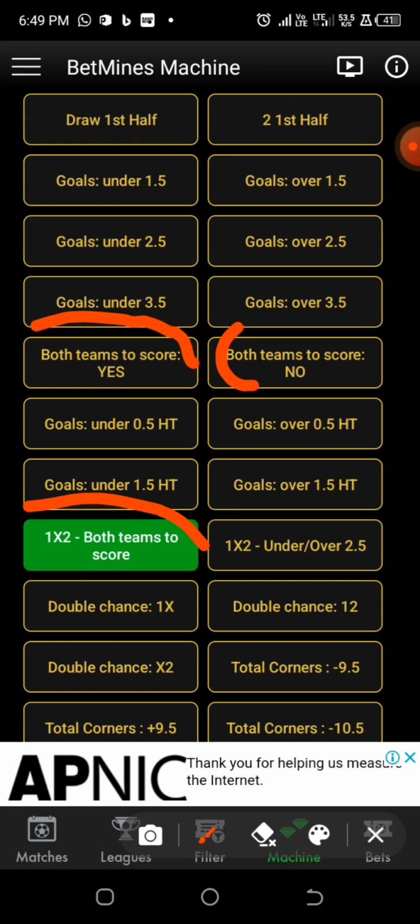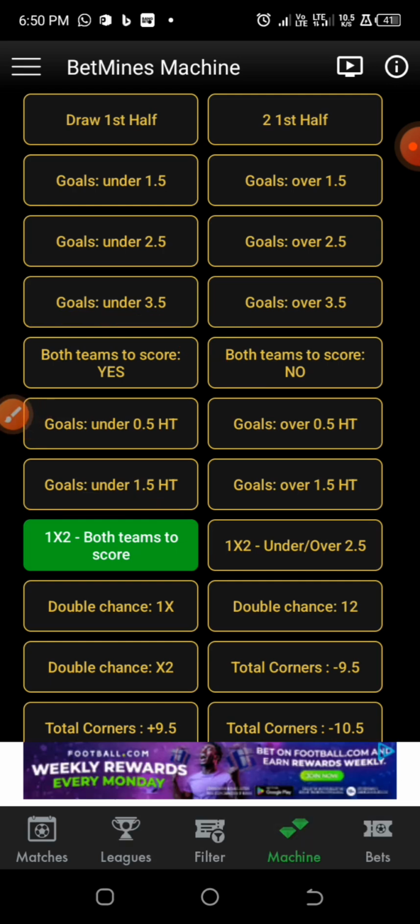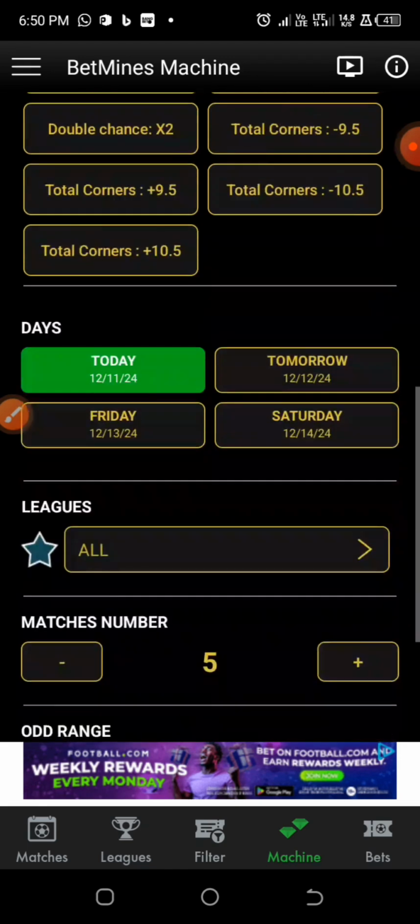That is, the team that is expected to win the game will not concede any goal. So we are looking into both teams to score no and not yes. So the team that we are going to be predicting as double chance is expected to win the game and will not concede. Now let us move on to this next segment.